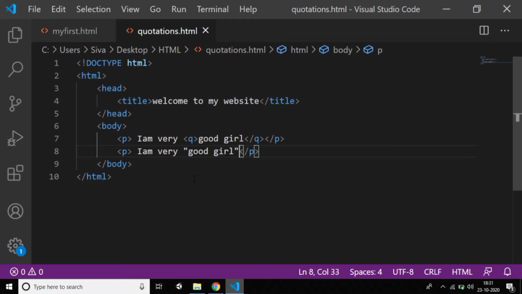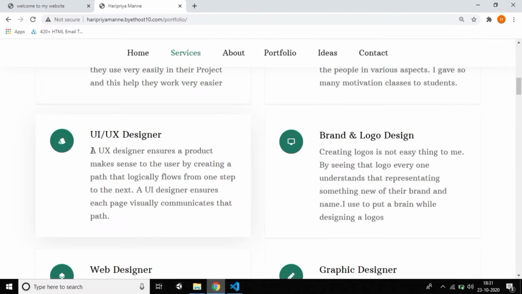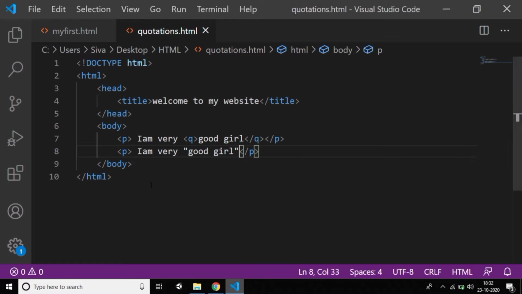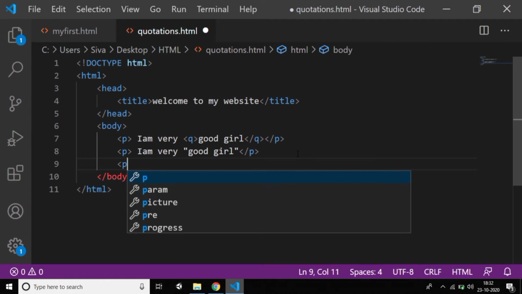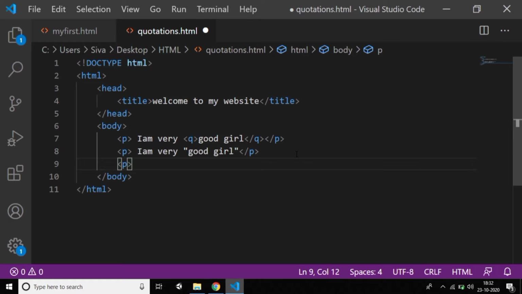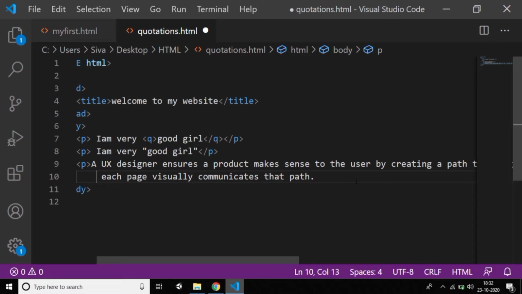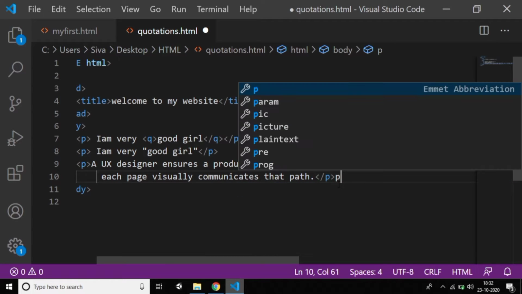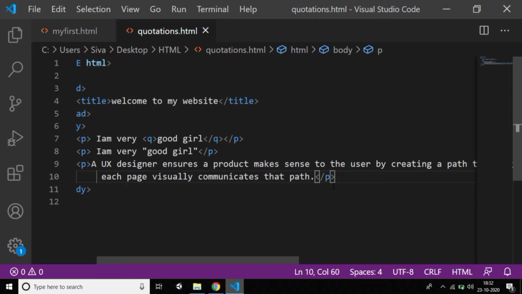Not only the q tag, I want to explain another tag called blockquote. If you have some text, I'll copy some text from my website, put it in a p tag, paste it, and end the p tag. So you can see I've written some text here, and if you want the text to be block quoted.